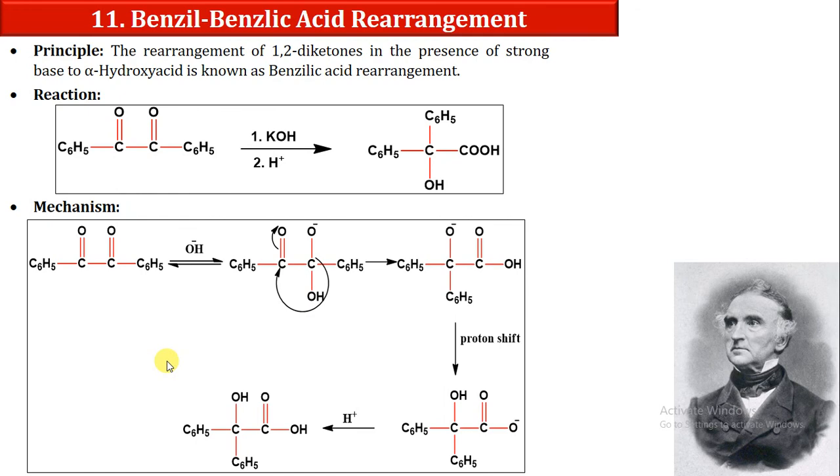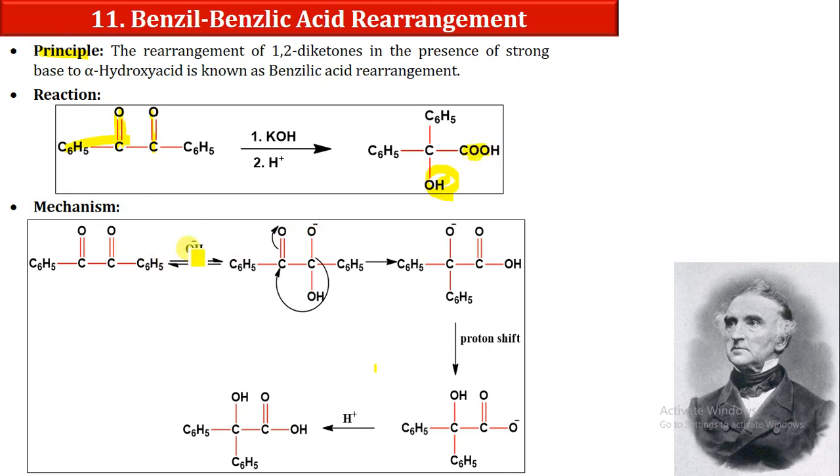So now let us start one more reaction, that is the benzilic acid rearrangement. Let us understand its principle. The rearrangement of a 1,2-diketone in the presence of a strong base to an alpha hydroxy acid is known as benzilic acid rearrangement. Suppose we have this benzil compound, a diketone with phenyl and phenyl. When we react it with KOH in the presence of H plus, it will produce an alpha hydroxy acid.